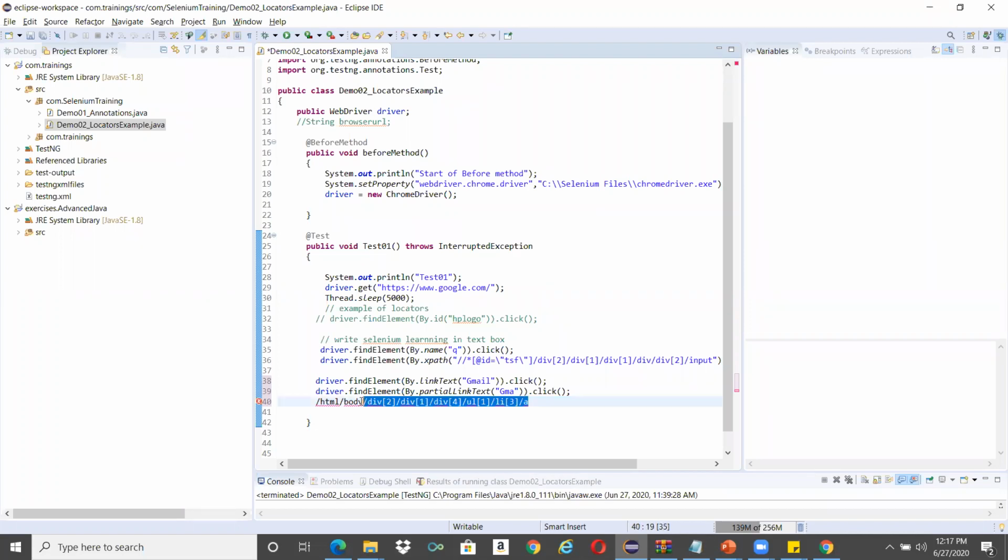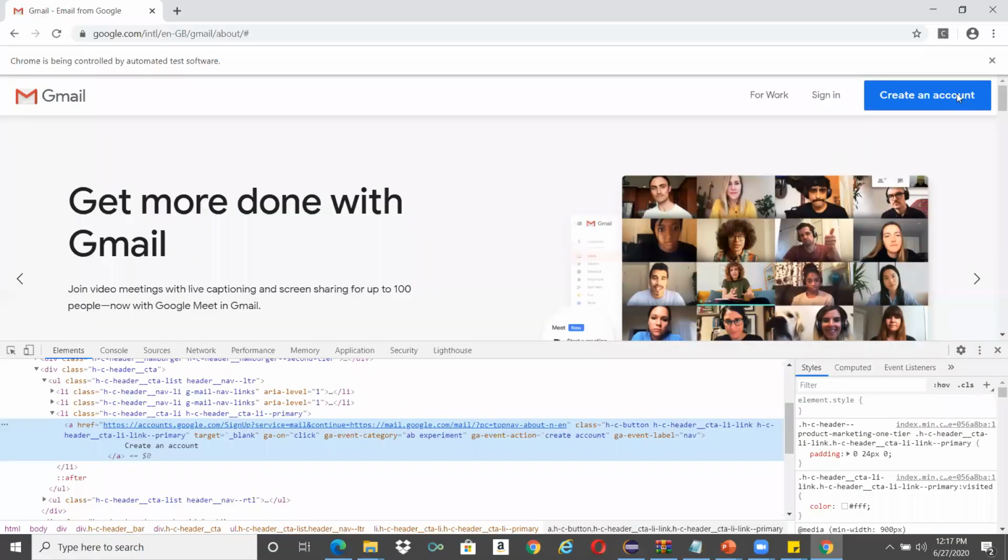We will not use the absolute XPath in real time. We will only use what we call a relative XPath. So we always use the relative XPath. We try to uniquely find this particular object. Even though you add n number of objects on this application in the days to come, whatever XPath we have written for the create account button will still hold good. It will uniquely identify that particular create an account button. Hope I answered that question.